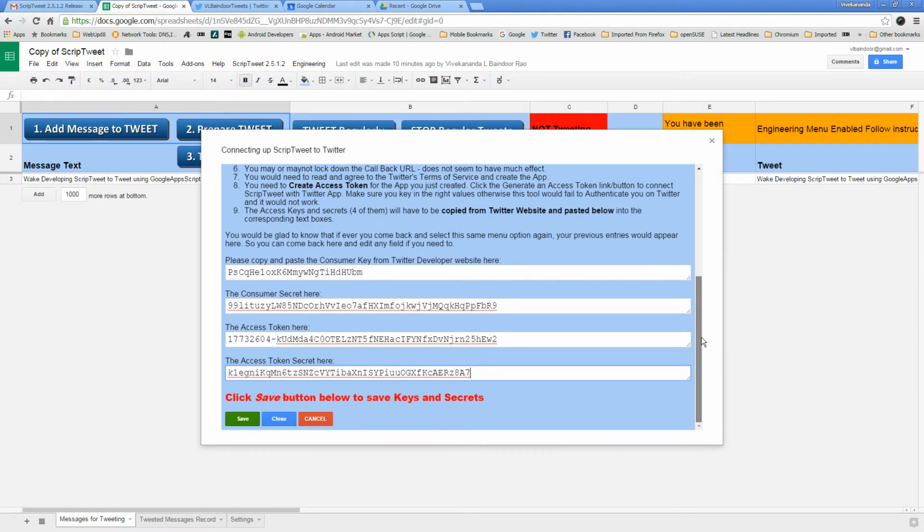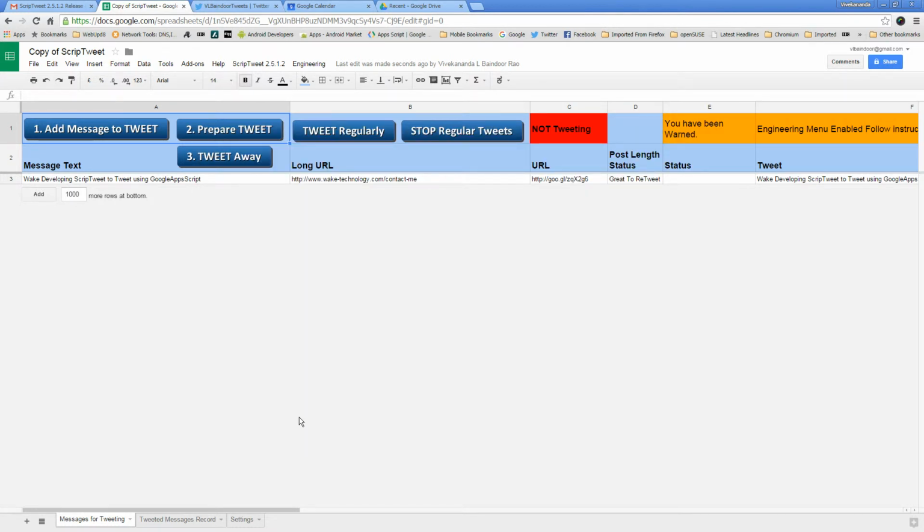Okay, that is done. Now it says click the save button to save keys and secrets. Save button, green. Saving data, please wait. Keys and secrets saved. You can close this window and proceed to authorize Twitter. Close this. I need to authorize Twitter now.